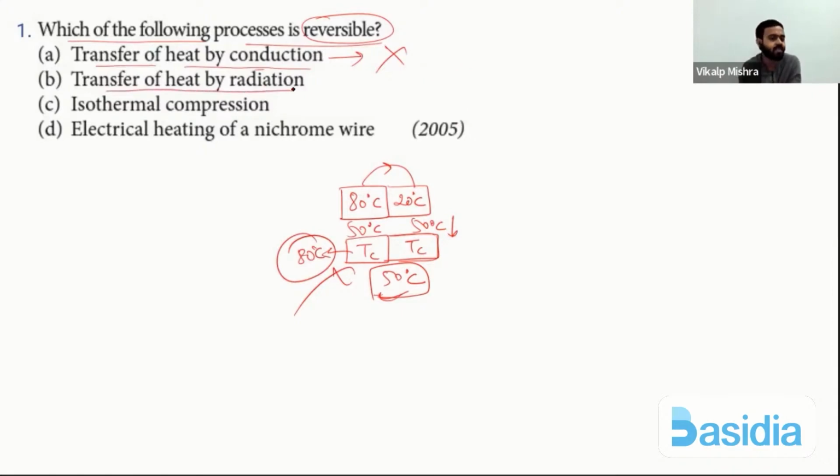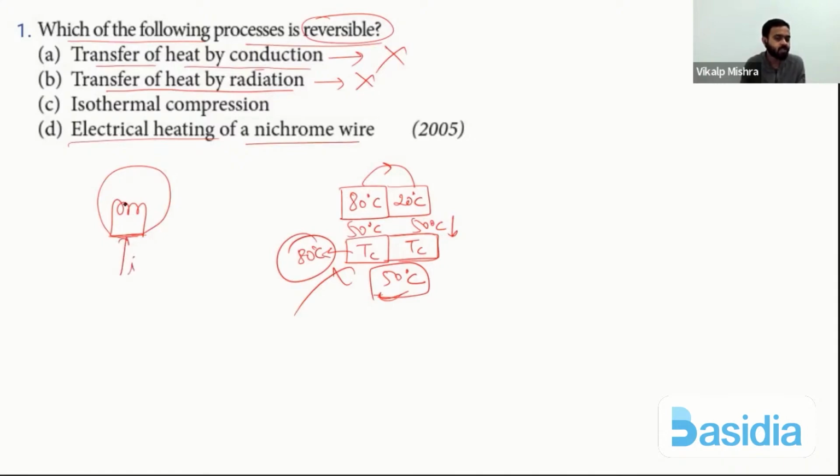Similarly, transfer of heat by radiation is also not reversible. Electrical heating of nichrome wire is also not reversible. We can take an example of a bulb. In a bulb there is a tungsten filament. Electricity, current, is supplied to this bulb.